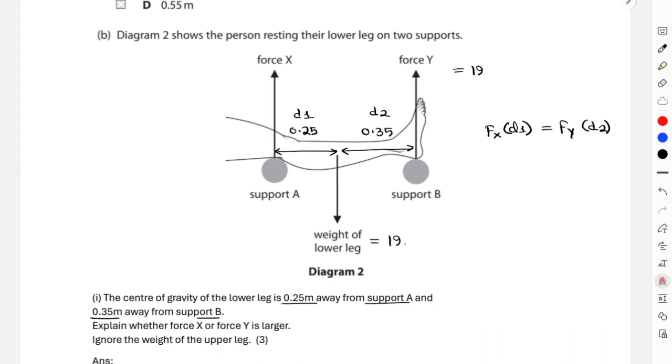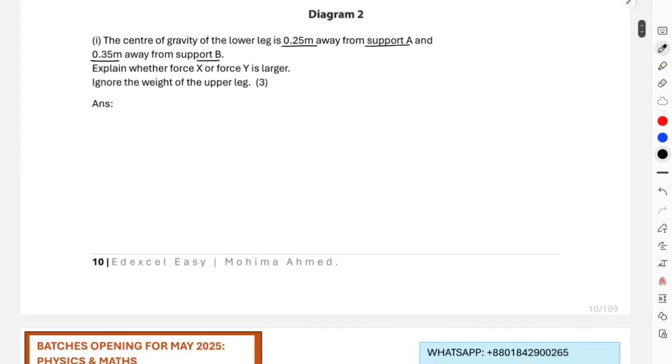So we should start with that force X has a shorter distance from center of gravity, and in order to keep this object in equilibrium, the moments of the two forces must be equal, right? That means forces with smaller distance will have a larger magnitude and forces with larger distance will have smaller magnitude. In that sense, force X is greater than force Y. I hope in that explanation it was clear for all of you.